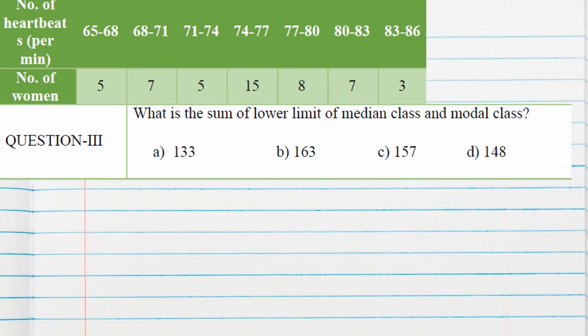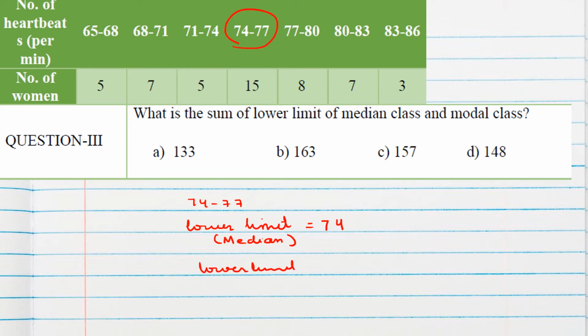What is the sum of the lower limit of the median class and modal class? See, the median class was 74 to 77, so the lower limit will be 74. This is for the median class. And the modal class is also the same, so the lower limit of the modal class is also 74. If we add them, because we should find the sum, we will get 148, which is option D.